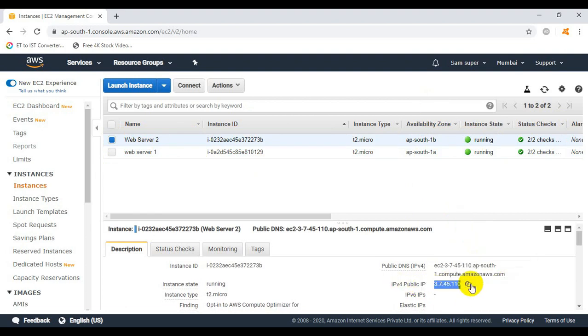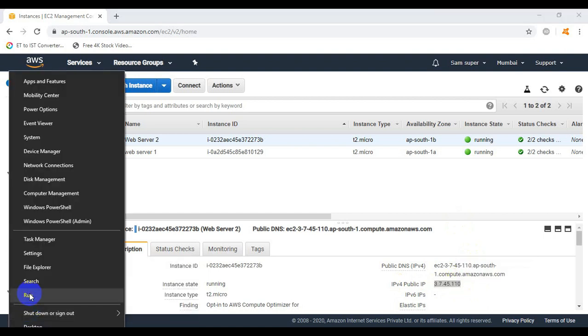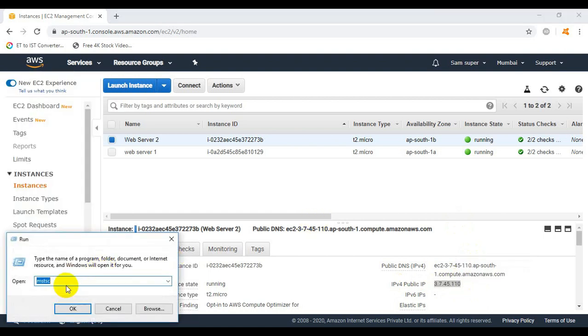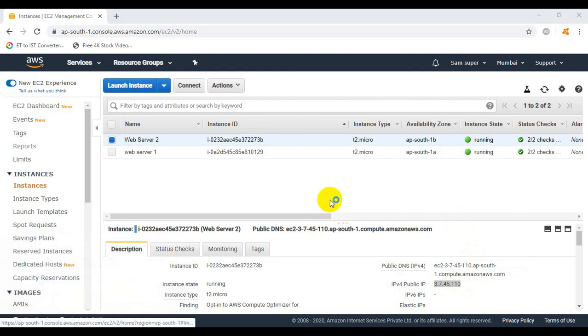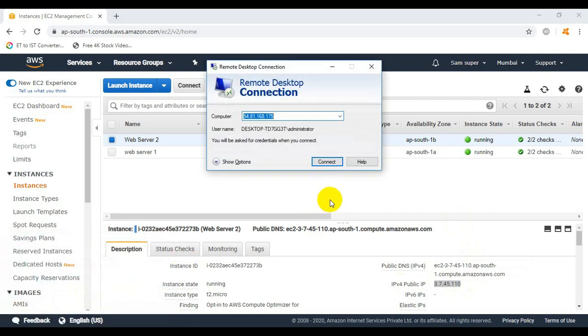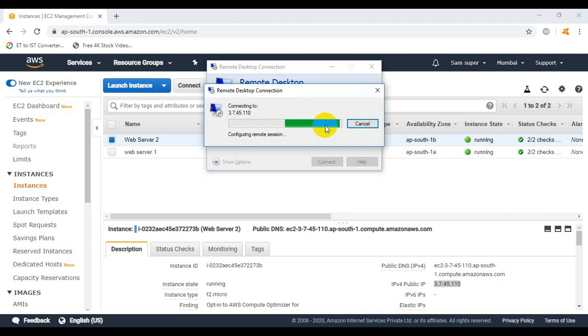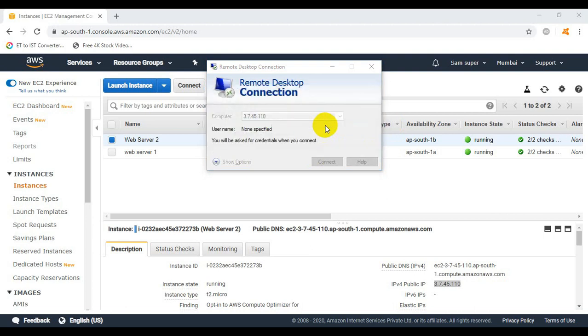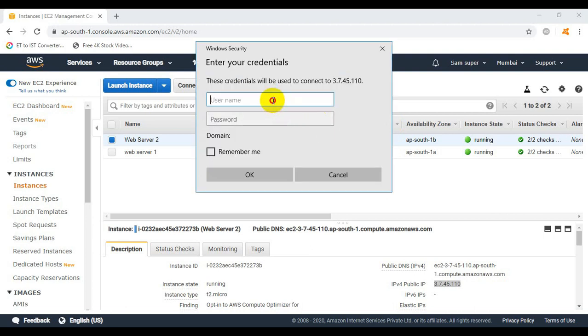Copy the public IP address, go to run, type mstsc, click OK, paste the public IP address we just copied from the web server 2. Now click on connect. It is asking to enter the credentials.